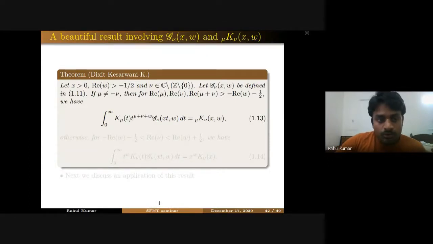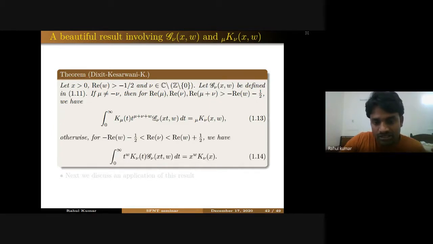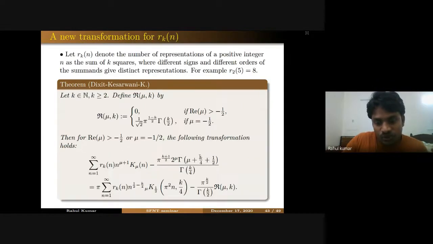Okay, so now let me give you one beautiful result which involves this g nu and the generalized modified Bessel function K mu nu of x, w. If you take x greater than 0 and impose conditions for the convergence of this integral, you see that you are getting one integral representation for this generalized modified Bessel function in terms of this g nu function, which is a new kernel. And if you take mu equal to minus mu, you will again get back to the modified Bessel function. So as an application of this result, we get one new transformation formula for r_k(n), sorry, r_k(n). And what is this r_k(n)?